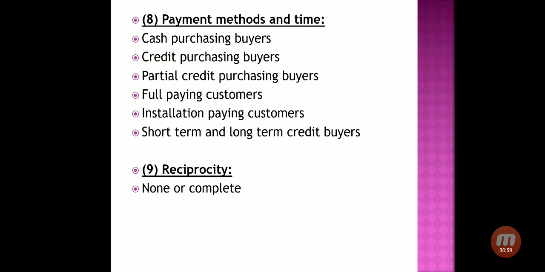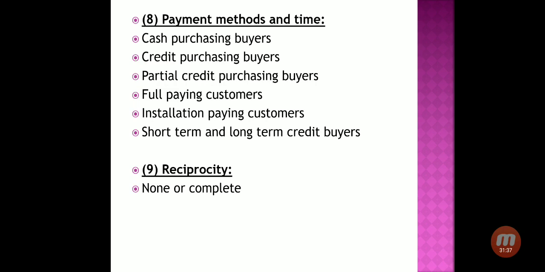Installment paying customers means here a customer is paying the amount of the consignment in various installments, means over various months and years they are paying. Say for example, if Maruti Suzuki has to pay 1 crore 20 lakh rupees to MRF company, they say that we will pay 10 lakh rupees every month. So every month they are paying 10 lakh rupees from January to December. So total 12 months are there and they will make the whole payment by the end of 31st December.